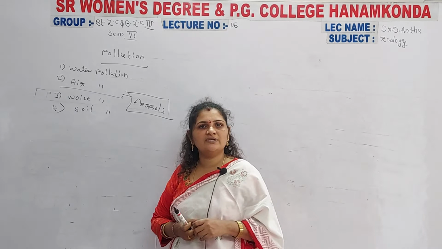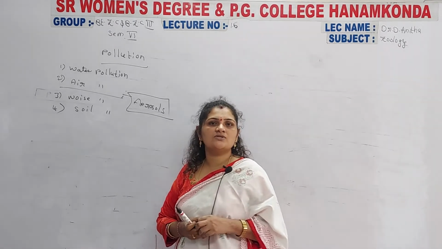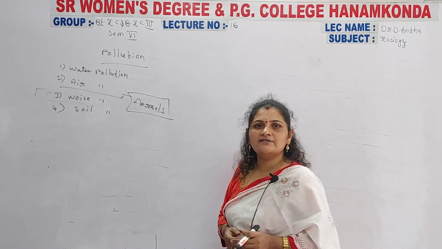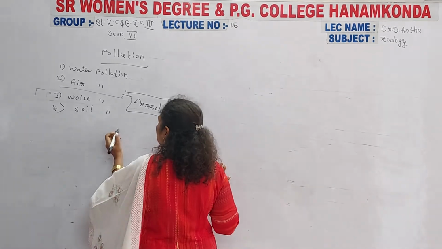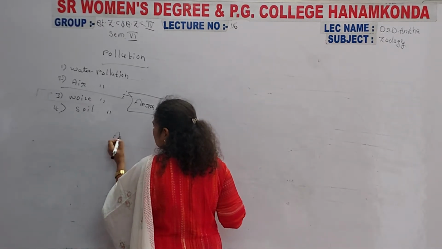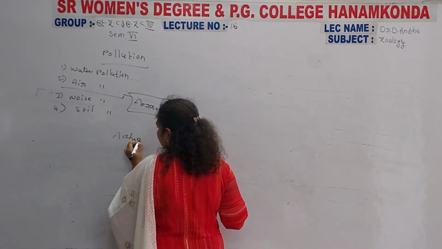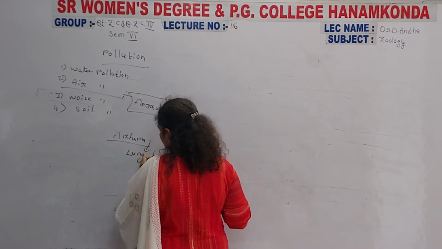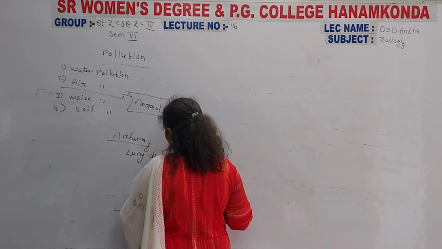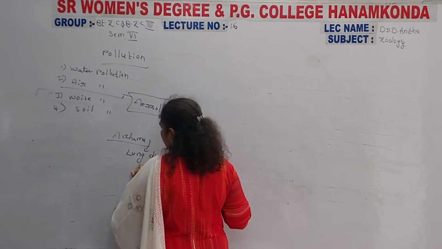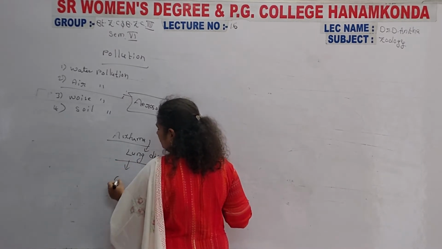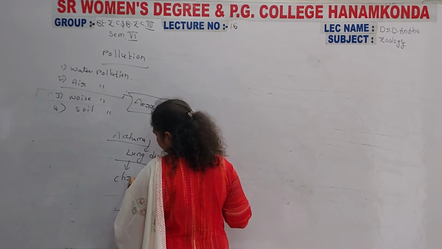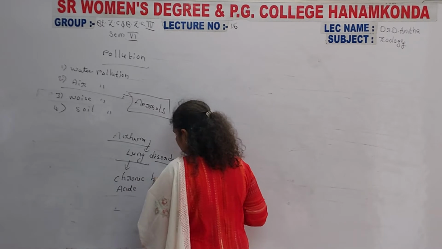So in the air of an environment, due to the inhalation process, the air becomes polluted, and that leads to asthma. It is a lung disorder. It is one of the lung disorders, along with chronic or acute bronchitis.